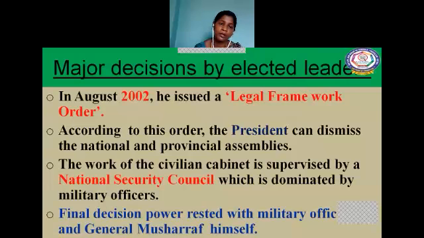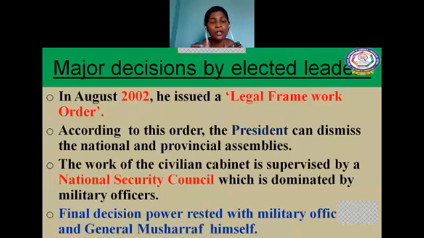Listen here, children, what we learned in the previous slide: what is the simple definition? The rulers are elected by people. That means we call it a democratic form of government. But what happens here? The people selected the representatives for the national and the provincial assemblies, but the elected representatives had some powers only.